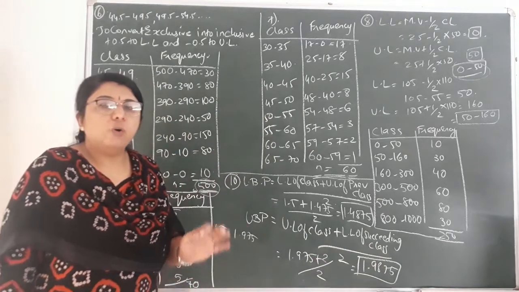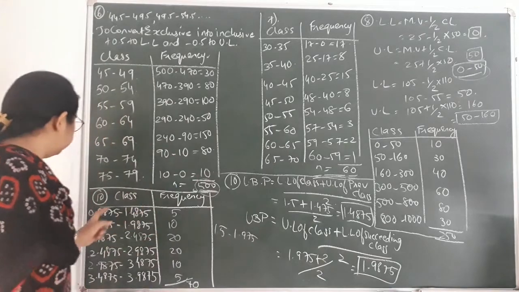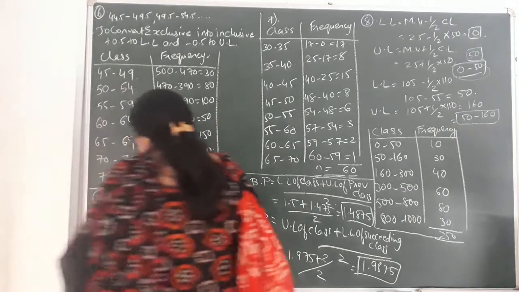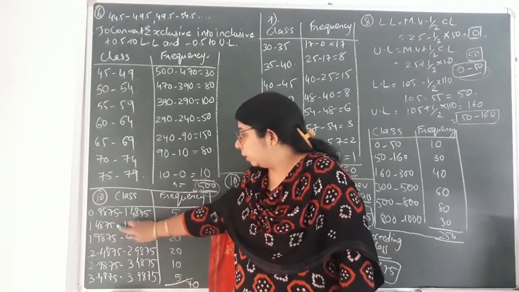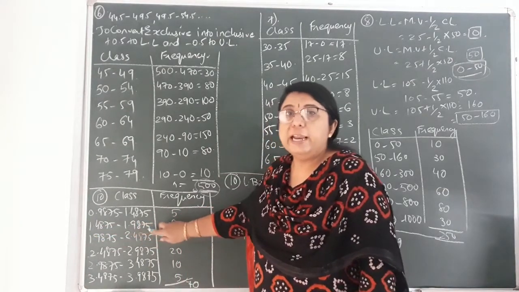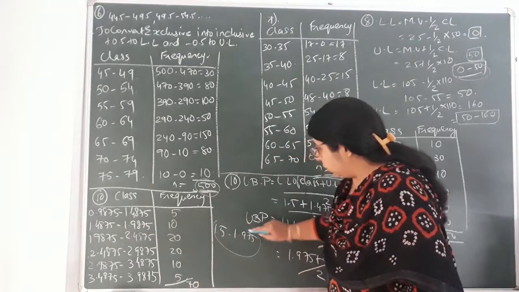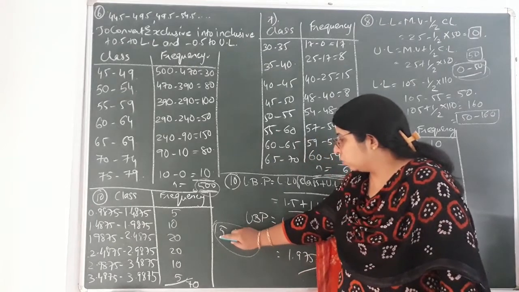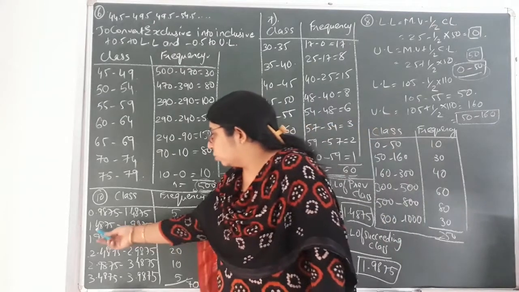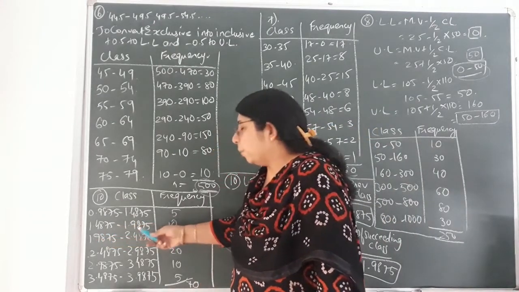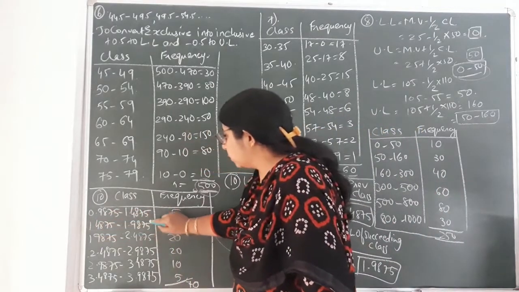It means you have got the new class boundary points of the second class. You can see I have shown the calculation over here. I have written the answer over here for the second class. In the question, the second class is given as 1.5 to 1.975. I have written the value as 1.4875 to 1.9875. So from that you can make out what the class limit would be.